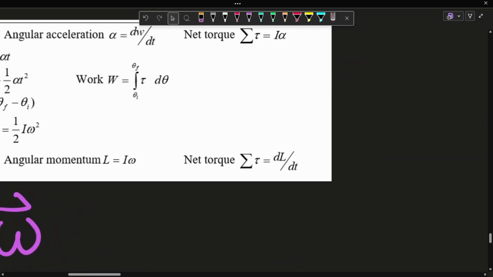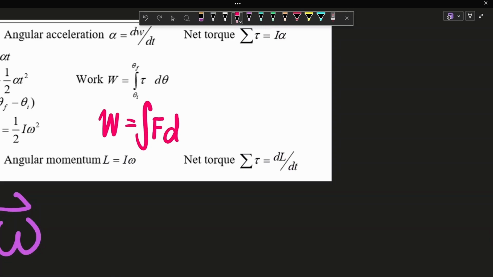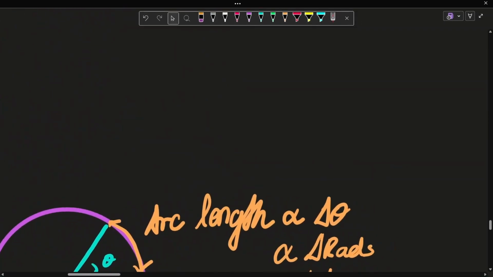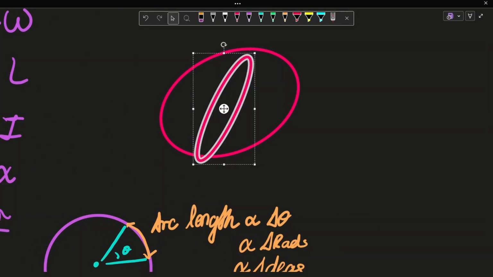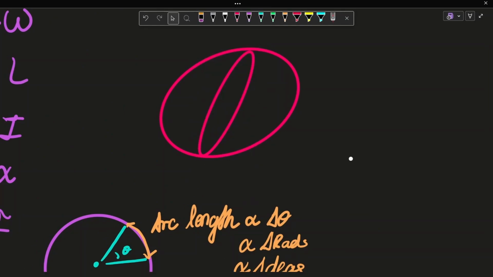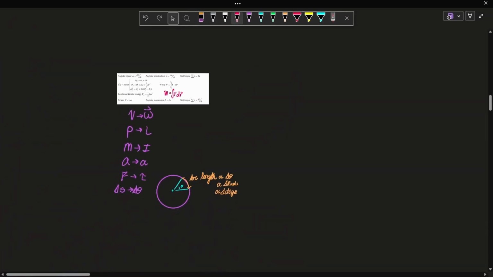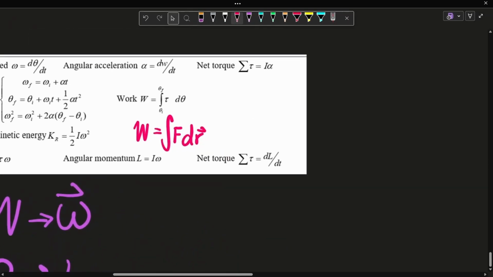So here, work is usually the integral of force and the change in position. Position is now in terms of theta. Could you have three-dimensional theta? If it was a sphere, I guess you could. But then you're not really rotating in a uniform way, I guess.